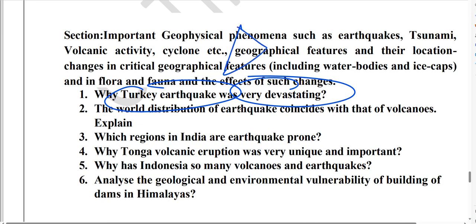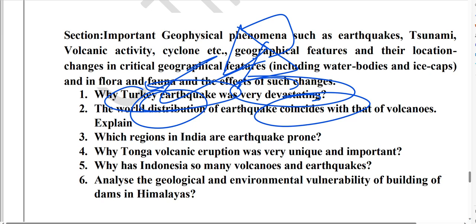Because of the three plates coming together. So you can just go through our video, we have done a very detailed discussion. Then the distribution of earthquakes and volcanoes in the world, very important. Which regions of the world are more earthquake prone?